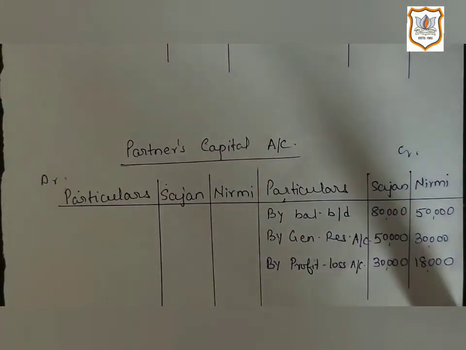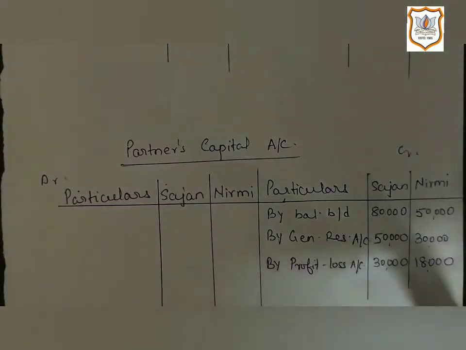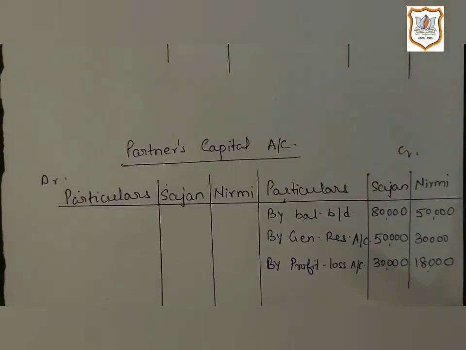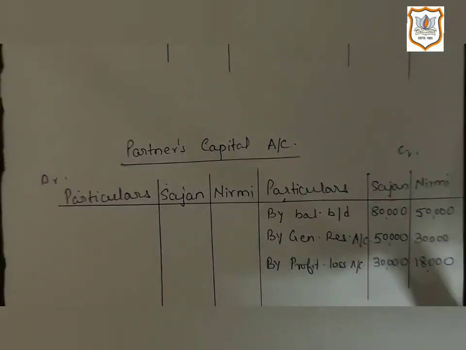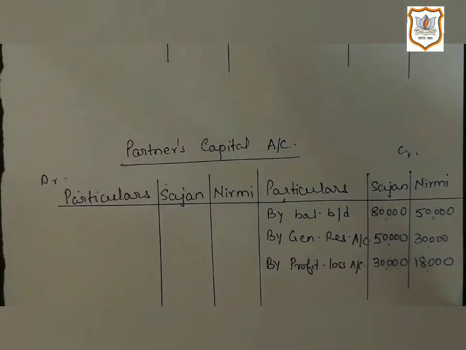Now general reserve is given in the balance sheet. So as it is a reserve, reserve will be distributed among the partners, but in old profit sharing ratio, as I explained you earlier. So old profit sharing ratio is 5:3. So if 80,000 will be distributed in 5:3 ratio, then Sarjan will get 50,000 out of 80,000 and Nirmi will get 30,000 out of 80,000.